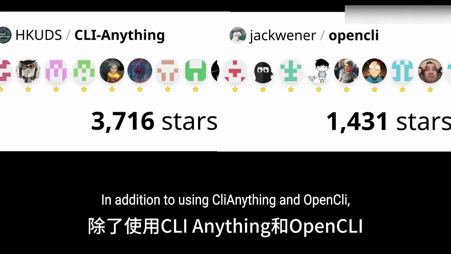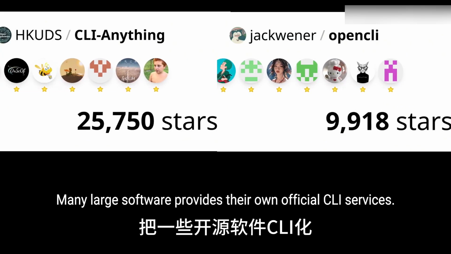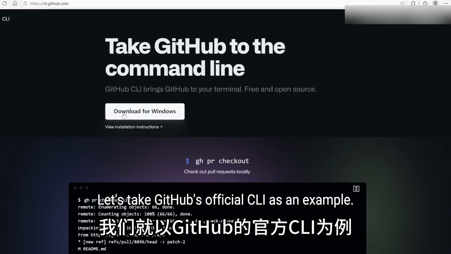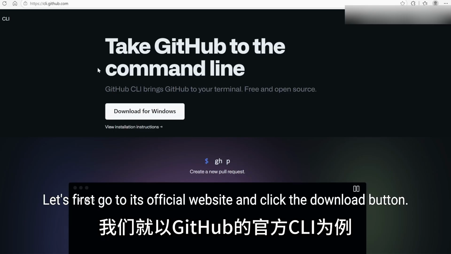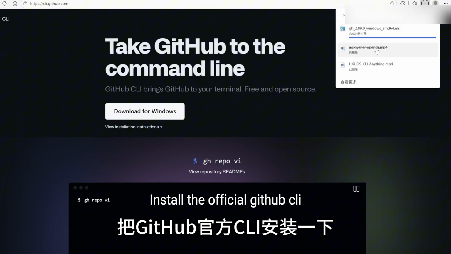In addition to using CLI-Anything and OpenCLI, some open source software, many large software providers offer their own official CLI services. Let's take GitHub's official CLI as an example. Let's first go to its official website and click the download button. Install the official GitHub CLI.